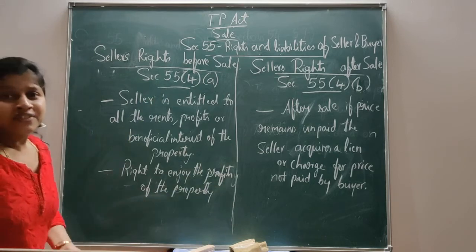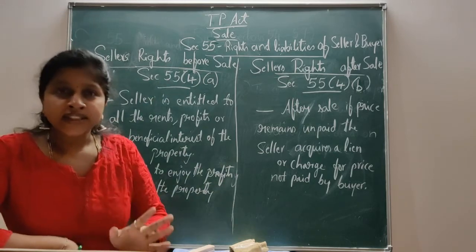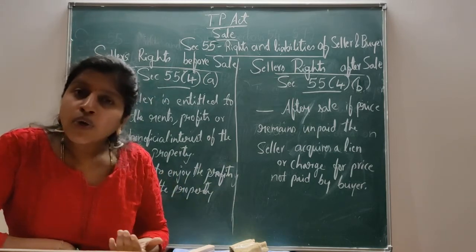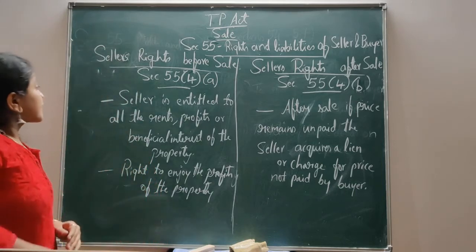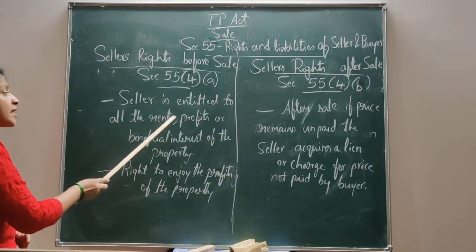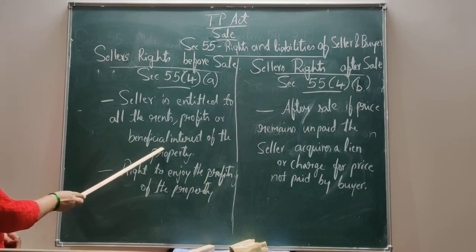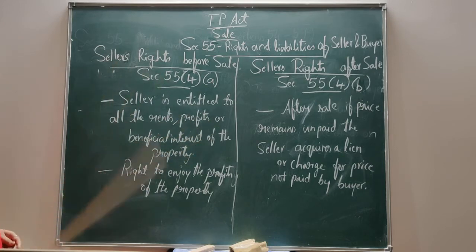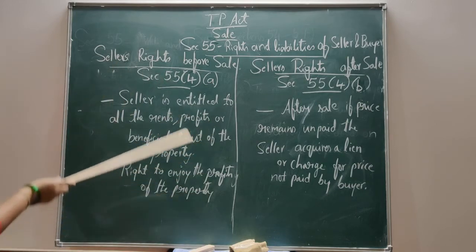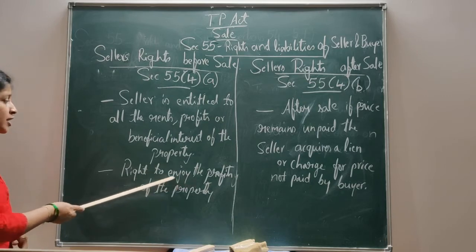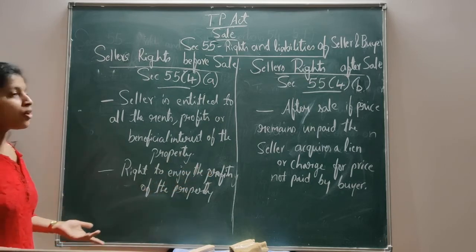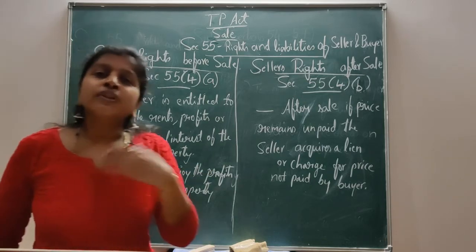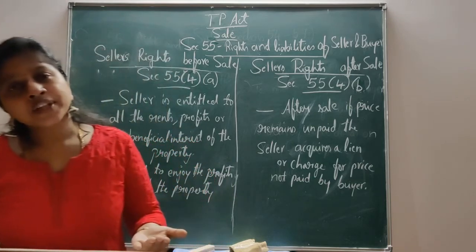These are all the rights which the seller has before the sale takes place, before the transferring of the ownership to the buyer. The seller is entitled to all the rents, profits or beneficial interest of the property, and the seller also has the right to enjoy the profits of the property. These are all the rights of the seller before the sale takes place, before transferring of the ownership.